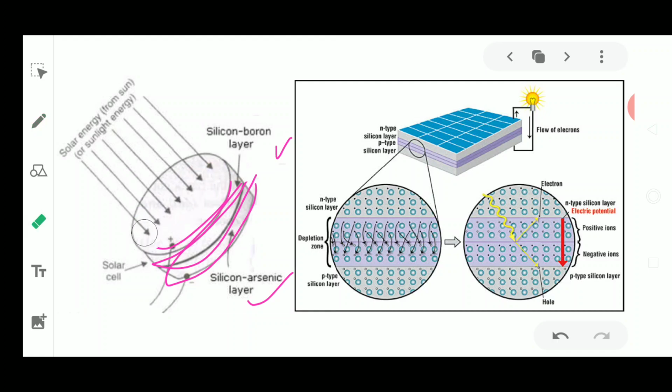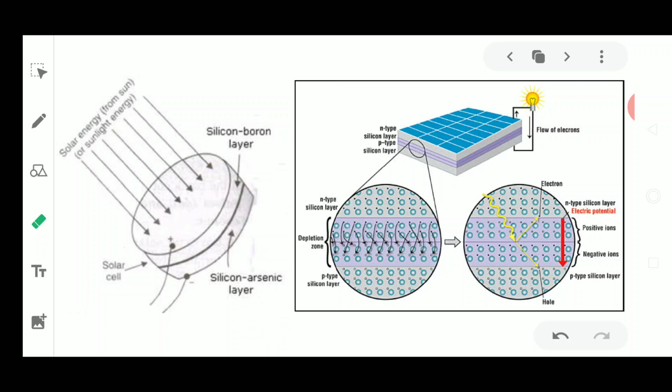The upper surface has reflector glass, a glass panel which absorbs more of the sun's radiation, very similar to a solar cooker or solar heater. The radiation is then transferred to the silicon boron layer, to these semiconductors. So this was the construction.